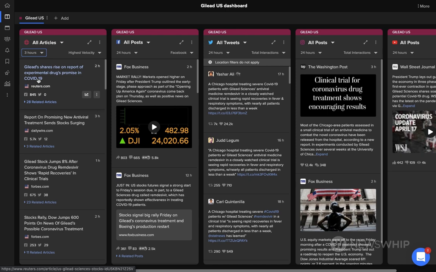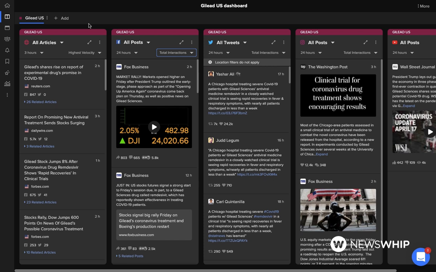When using highest velocity, all the stories relevant to your search are placed in a stack rank order by how quickly these stories are traveling across social. This means that brand new and breaking stories which are trending or gaining the most traction online are surfaced at the top of the feed, which can be extremely useful to keep up to date with the biggest and most important breaking news throughout the day.